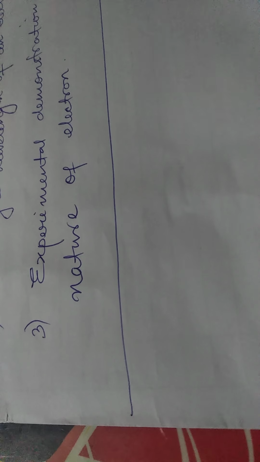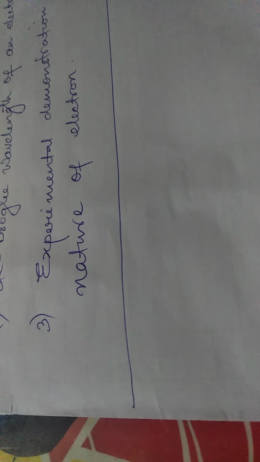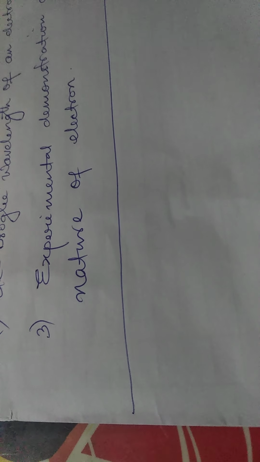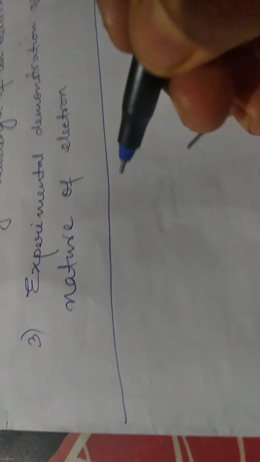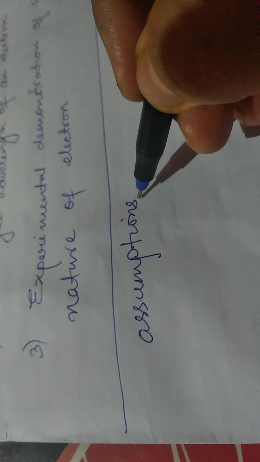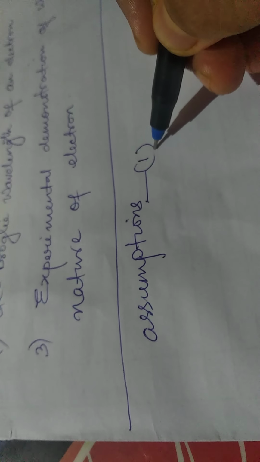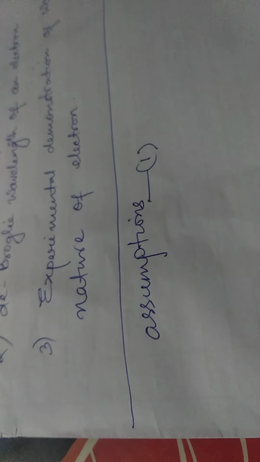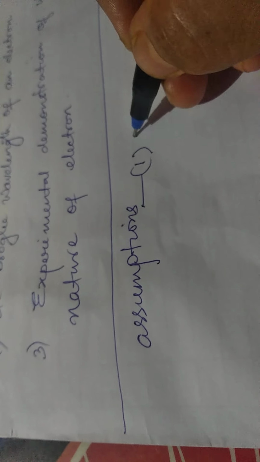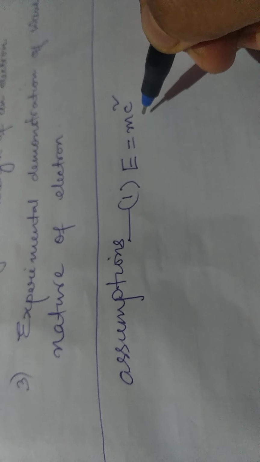Now, when de Broglie suggested that material particles in motion should display wave properties, what did he do? He gave some assumptions. Now, what are those assumptions? First, number one assumption is Einstein's mass energy relationship, that is the relation between energy and mass, E equal to mc square. This is called Einstein's mass energy relation.